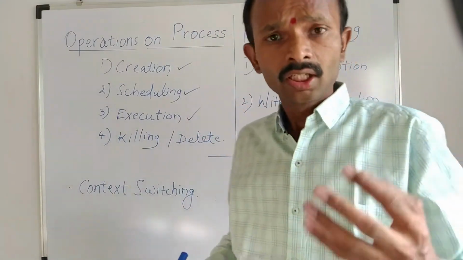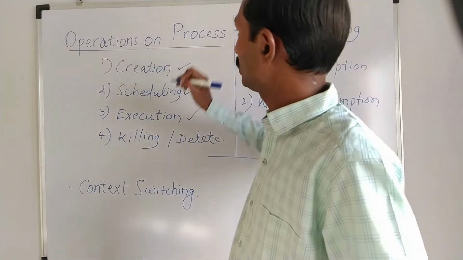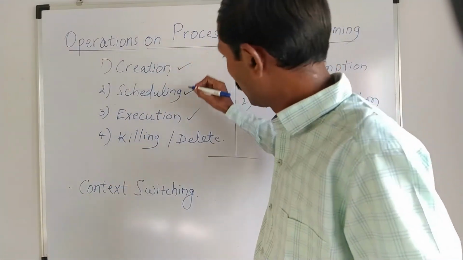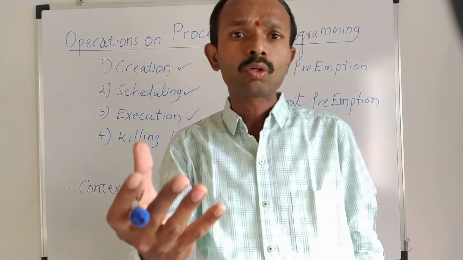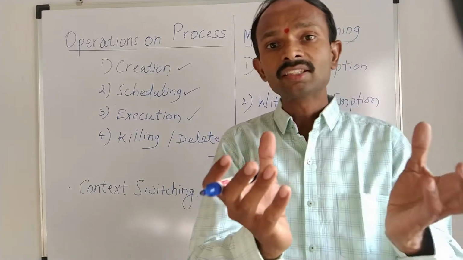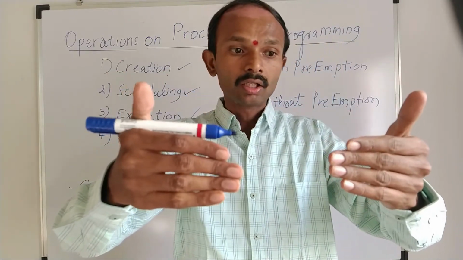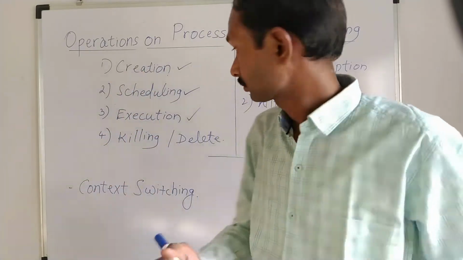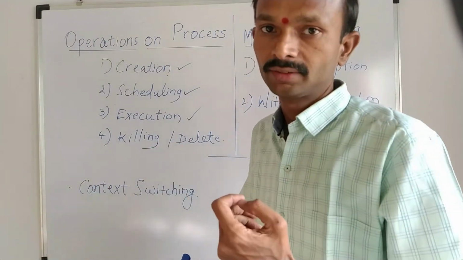Next, execution. After scheduling, the process has to be executed. Like I told you, if a process is created and scheduled, then finally it must be executed. After execution, your activities will be executed in the foreground, because the required processes are running in the background. That is what is known as executing all those processes.